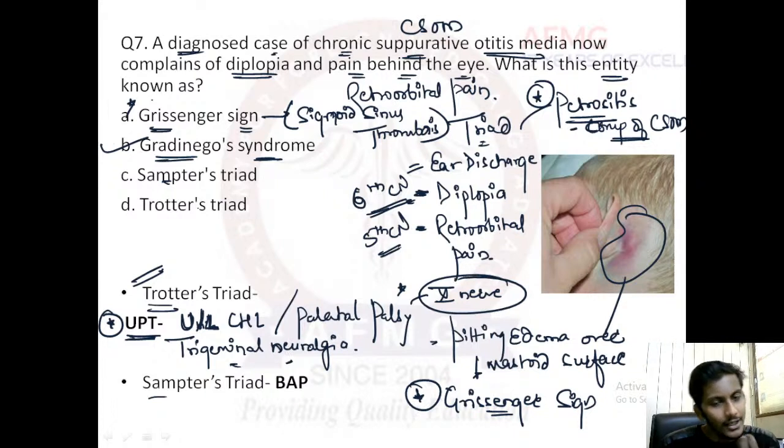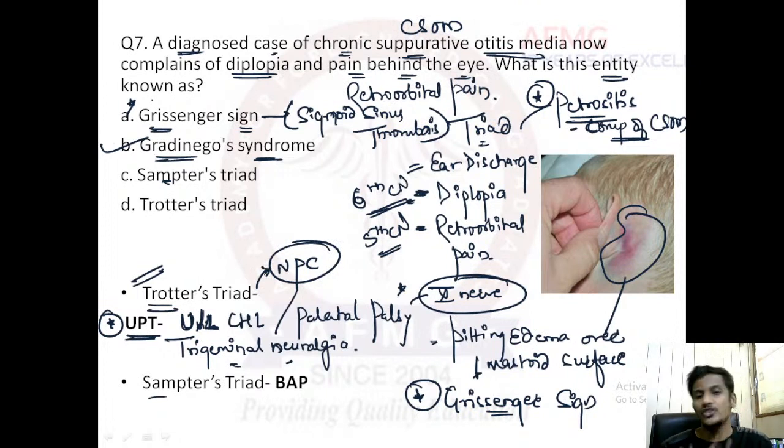And very good, all of you. Trotter's triad is seen in cases of nasopharyngeal carcinoma. Trotter's triad is a feature of NPC, nasopharyngeal carcinoma. A very important question again. NPC will be discussed further, don't worry.